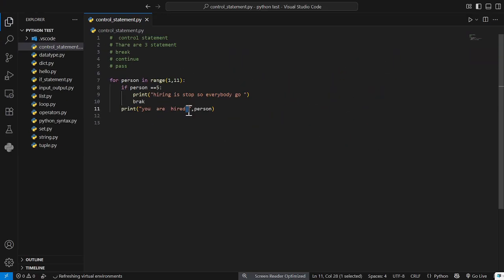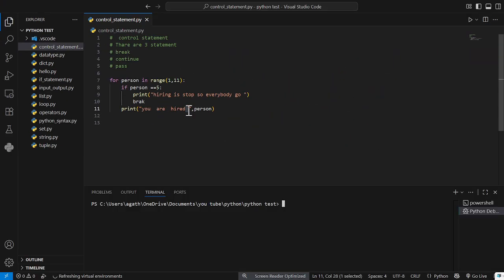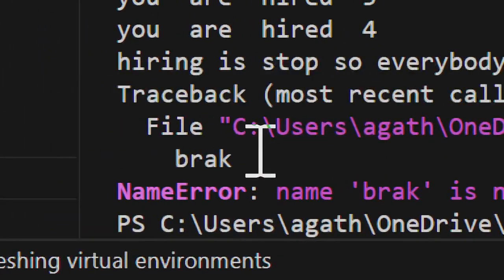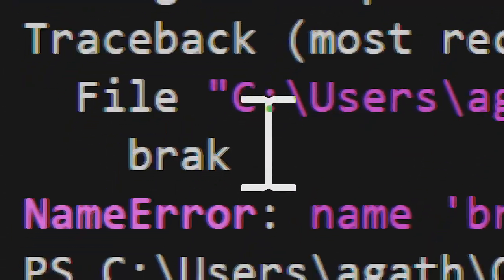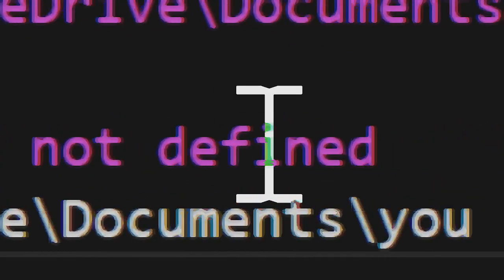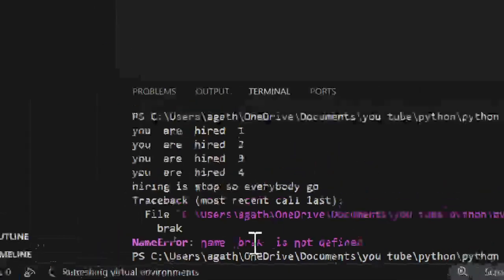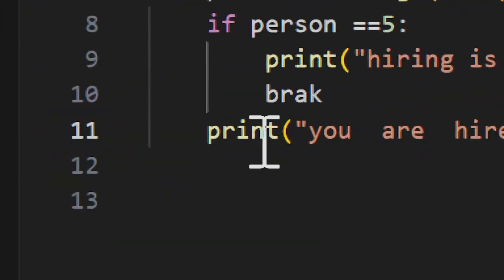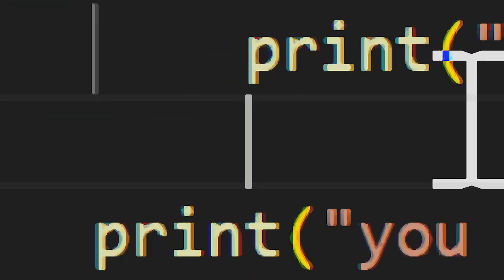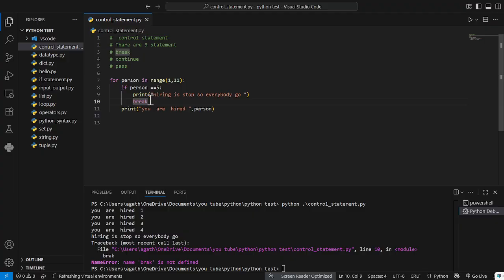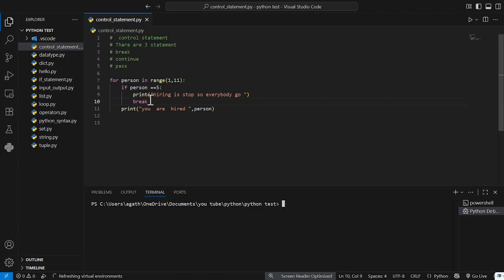So I'm running the code in the terminal. It shows an error, undefined break. Okay, I misspelled break, B R E A K. Okay, fine. Terminal, clear.